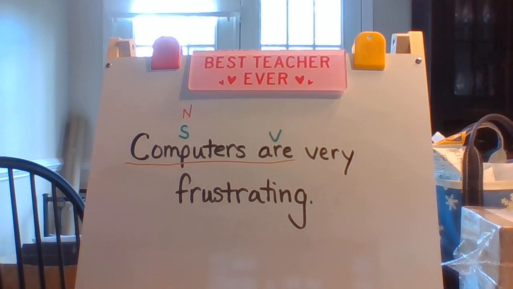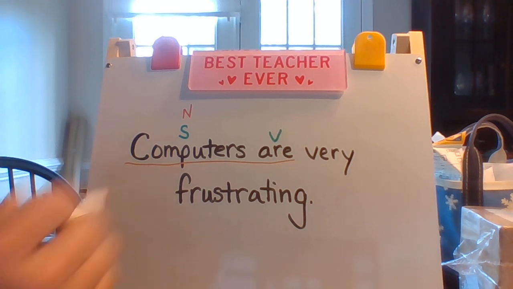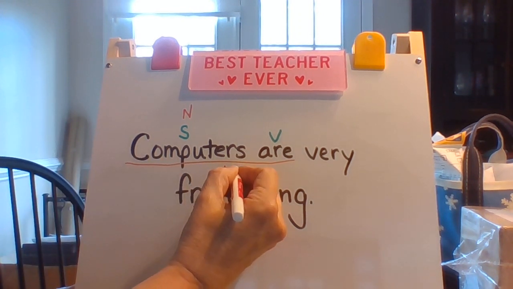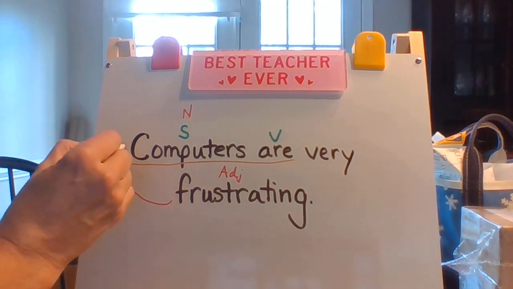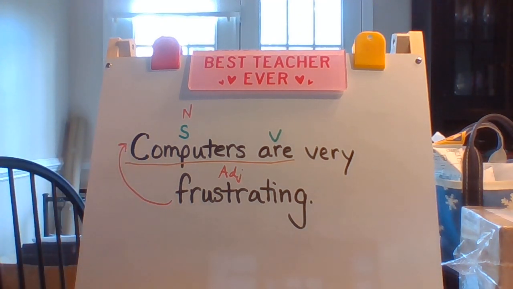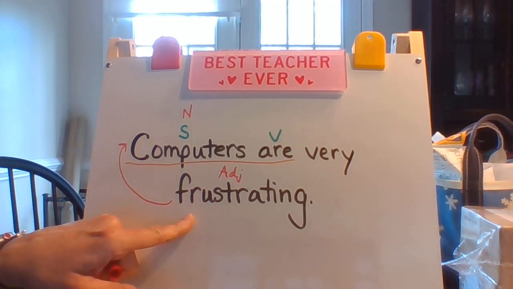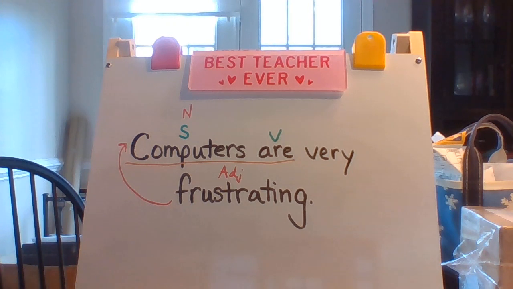How about adjectives? Are there any adjectives? Yeah, frustrating is an adjective. It's describing the computer. Sorry, I had to pause for a moment because I had an interruption. Frustrating is describing computer. It's saying something about the computer.